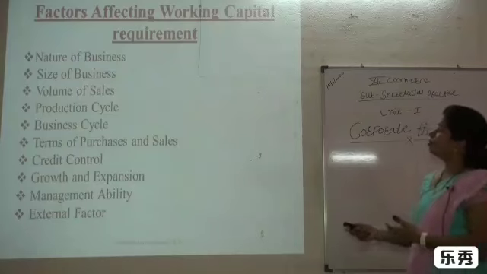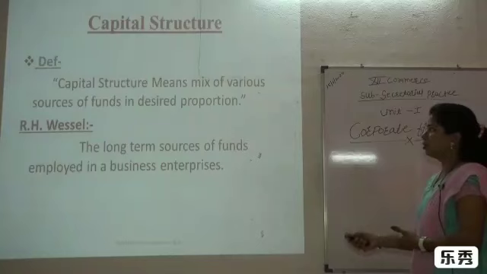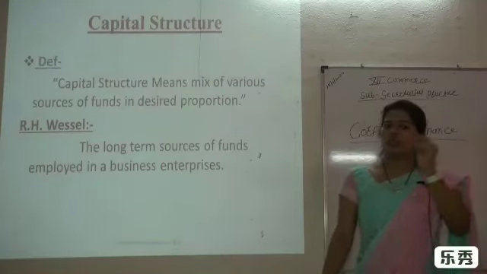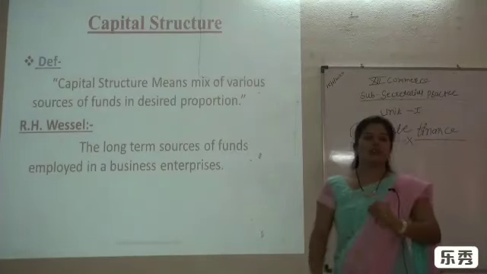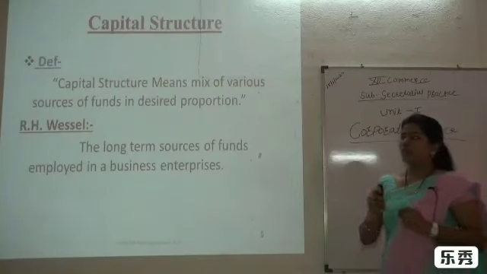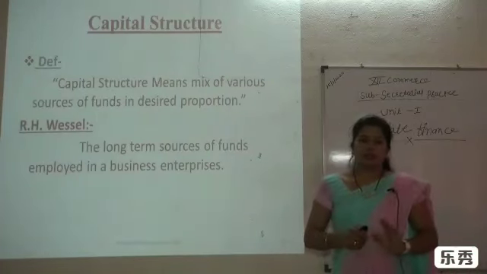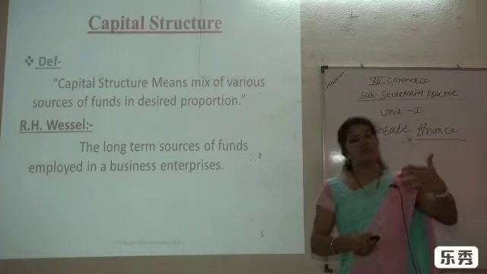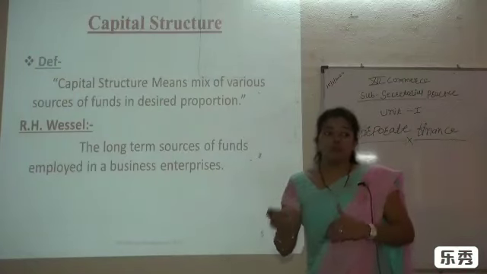So we are going to see the next point, that is the capital structure. When we learn about working capital and fixed capital, it is nothing but consideration of the capital structure. This capital structure is the ratio of equity and debt capital, because if we utilize more equity capital, we have to pay more dividend. If we use more debt capital, we have to pay more interest.